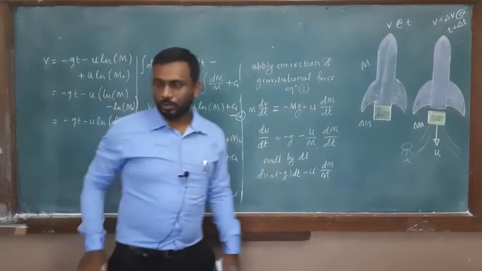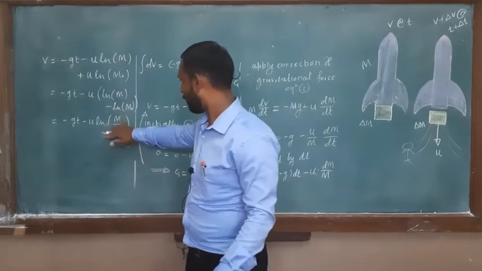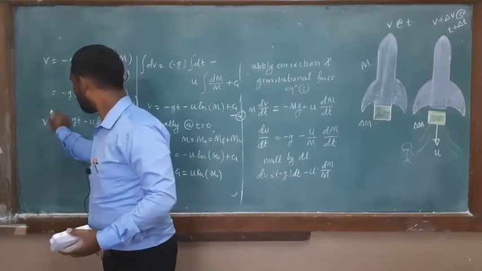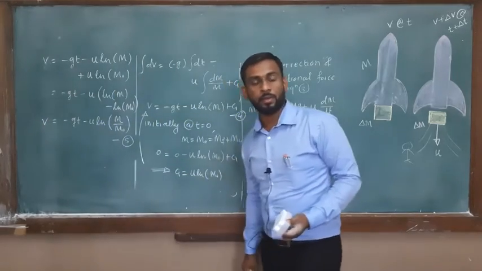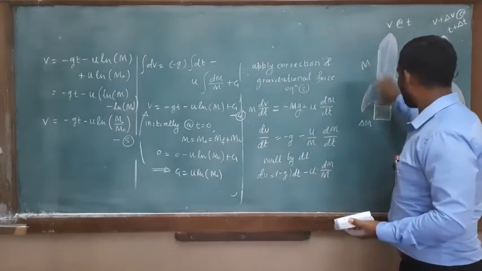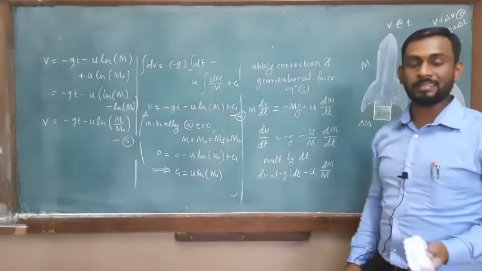Okay, so this is the velocity in terms of initial mass and mass at time t. Okay, so in that case, when the rocket is moving, its mass decreases.